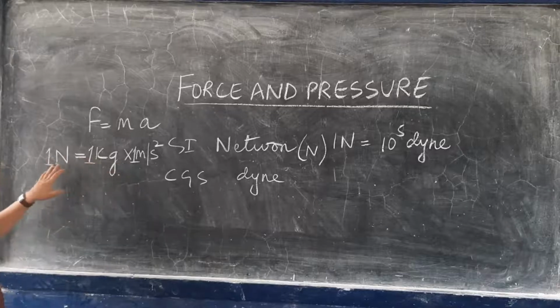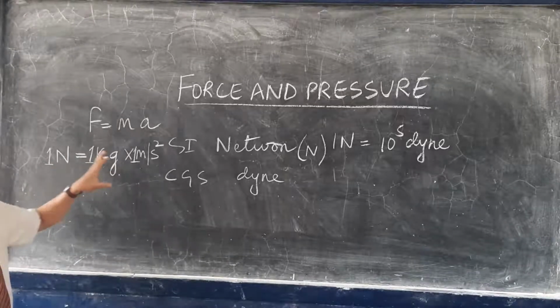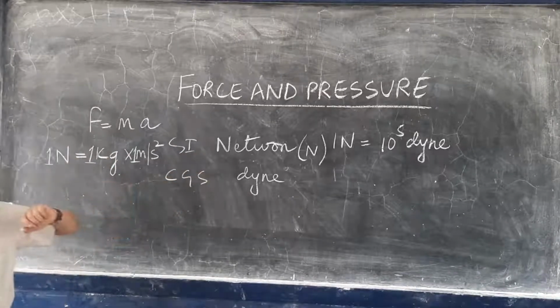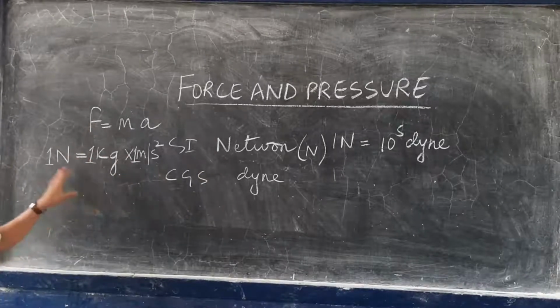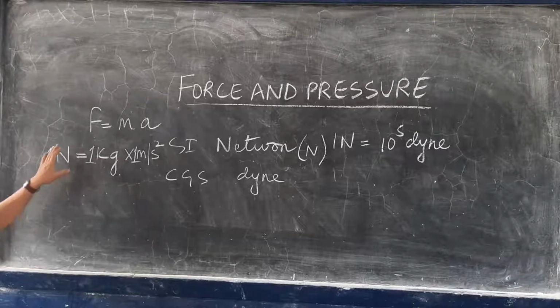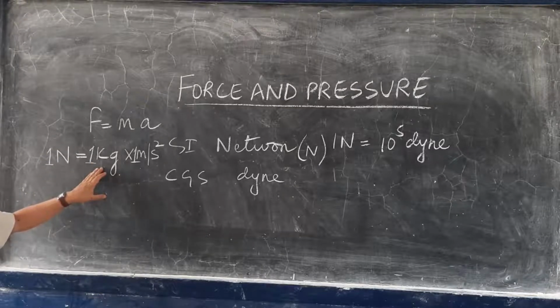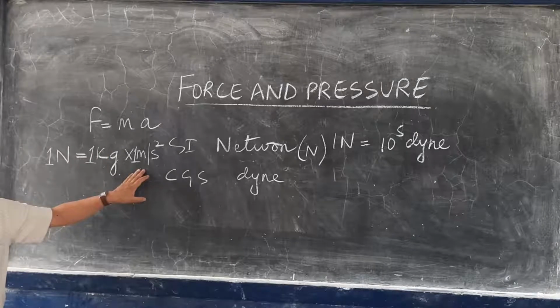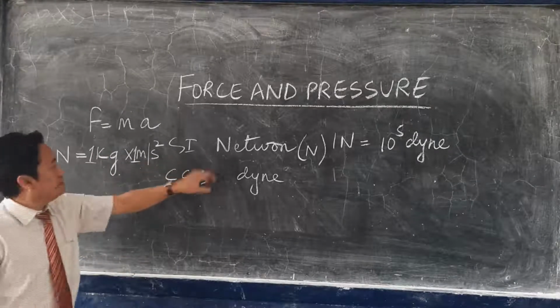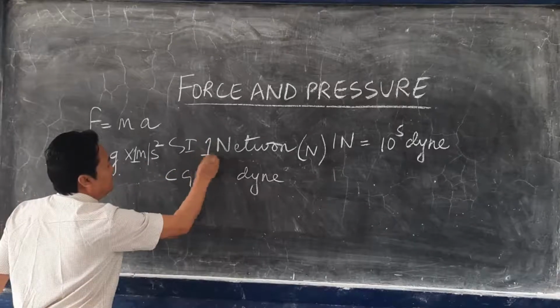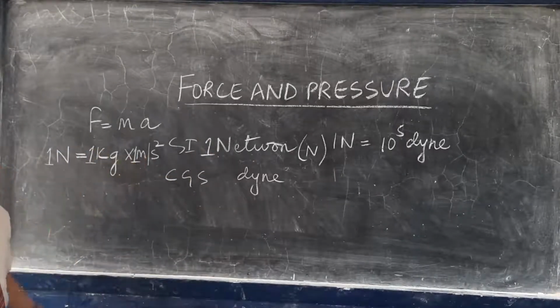That means define Newton. If it comes, define Newton. So how do you define Newton? A very simple way to define Newton from the relation: 1 Newton is the force which acts on a body of mass 1 kilogram, produces an acceleration of 1 meter per second square. So this is 1 Newton. So the definition of Newton you can define it this way.